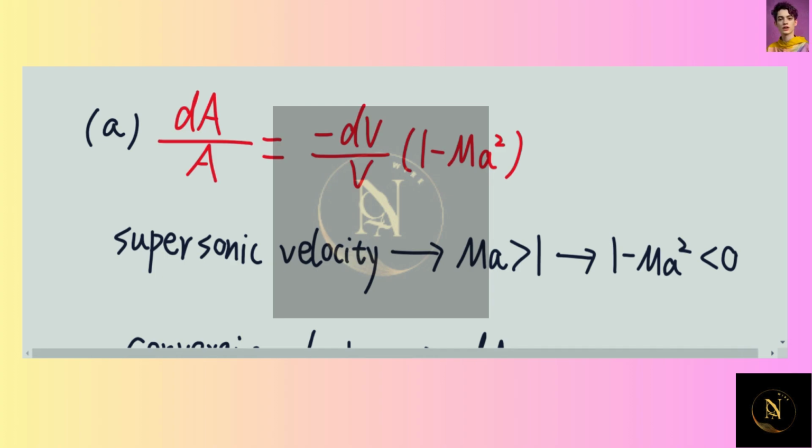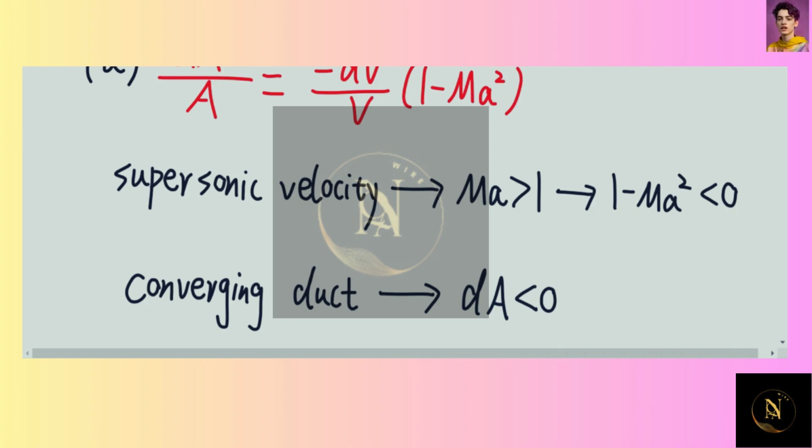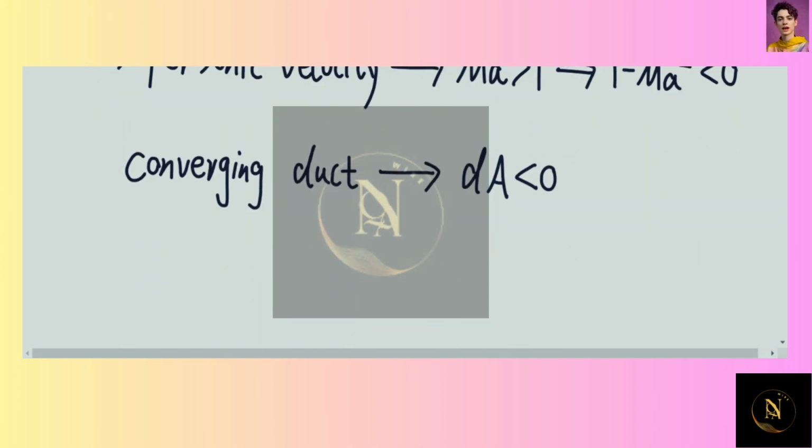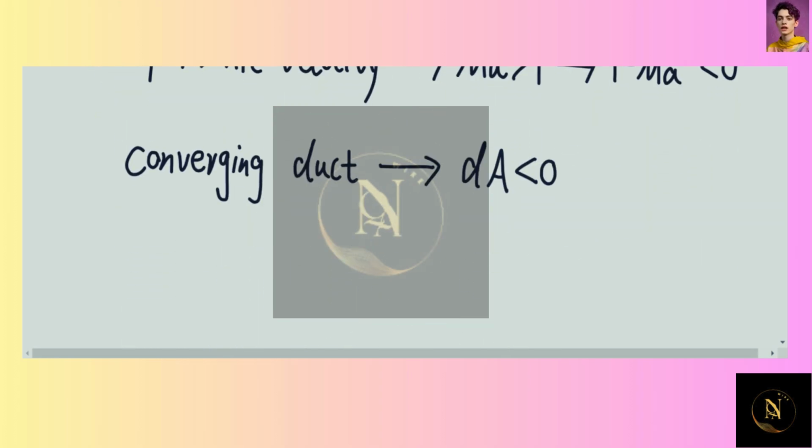which means that 1 minus Ma squared is negative. And we know since the duct is a converging duct, that means the area is decreasing, which means that the changing area is less than 0. So dA is negative. So in order to maintain the balance of the equation, the dV, which is the changing velocity, must be less than 0. Okay, which means that velocity is decreasing.